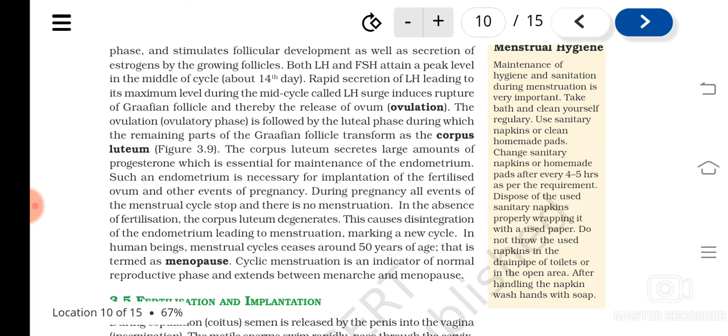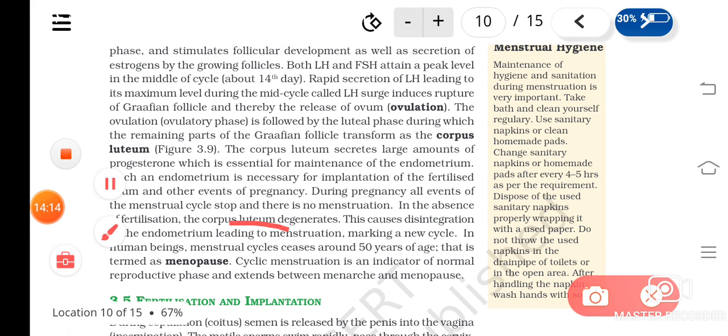And if fertilization happens, what will happen? It will lead to pregnancy, isn't it? And during this, there won't be any menstrual cycle, it will be stopped. Okay, no menstruation will be there. If there is no fertilization, the corpus luteum that is formed in the Graafian follicle will degenerate.